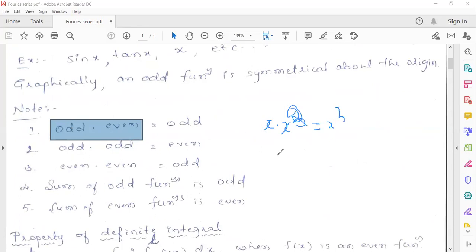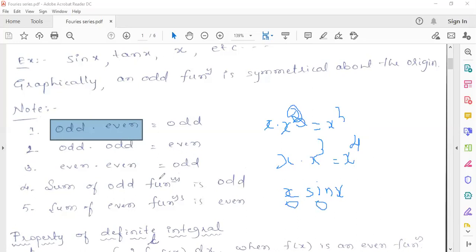Odd into odd, for example, if you take x into x cube, x into x cube is what? x power 4. x power 4 means it will be an even function. Or you may take x sin x. Is it even or odd, x sin x? Even, sir. Yes, even, because x is odd, and sin x is also odd.